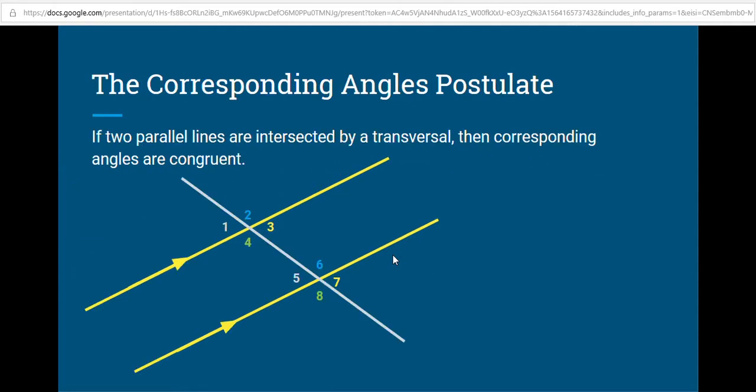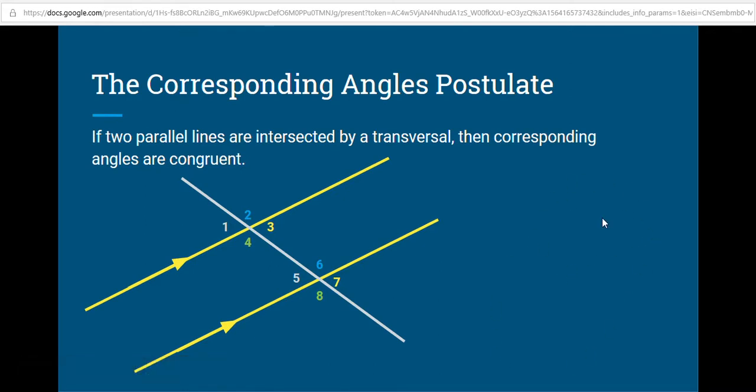The first if-then statement we're going to look at is the corresponding angles postulate. Before we go on and talk about the other 3 theorems, we have to start with a postulate. You might be wondering, what's a postulate? A postulate is a statement that is assumed to be true, that every mathematician has agreed on is true. If we didn't agree on this statement being true, then we'd have nowhere to start, and we could not prove the other 3 theorems.